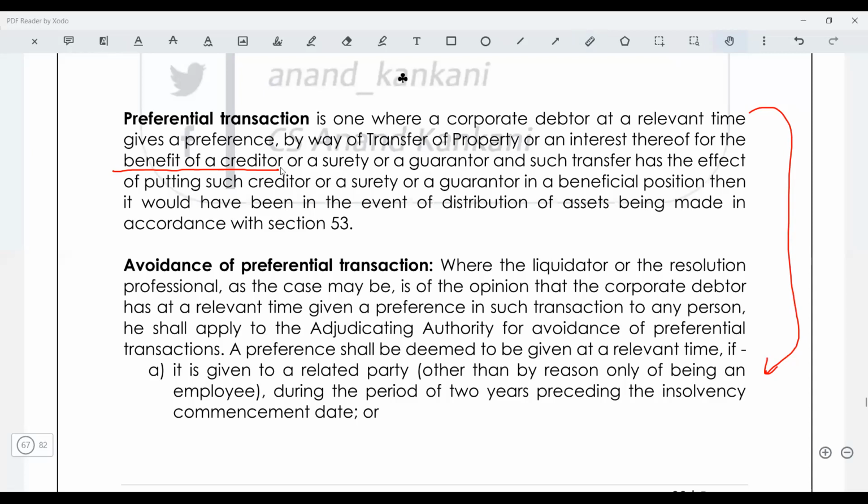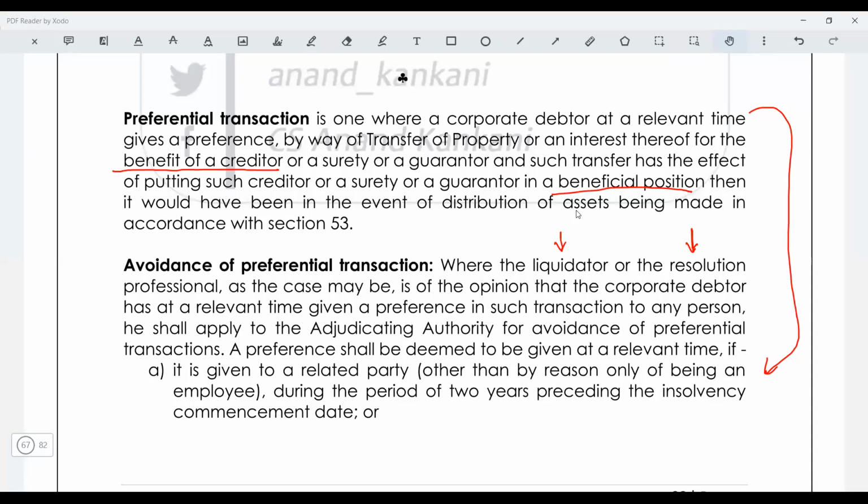Or the surety or the guarantor, it's providing a benefit to them, and such a transfer has the effect of putting such creditor in a beneficial position. So benefit for the creditor, and it is putting you in a better position than you would have been in case the distribution of assets would have been done under section 53. Now for the avoidance of such transactions, where the liquidator, so Astaji, if you see here, you also have the resolution professional. Okay, so when the liquidator or the resolution professional, as the case may be, is of the opinion that the corporate debtor has at relevant time given preference in such transaction to any person, he shall apply to the adjudicating authority for the avoidance of preferential transaction.